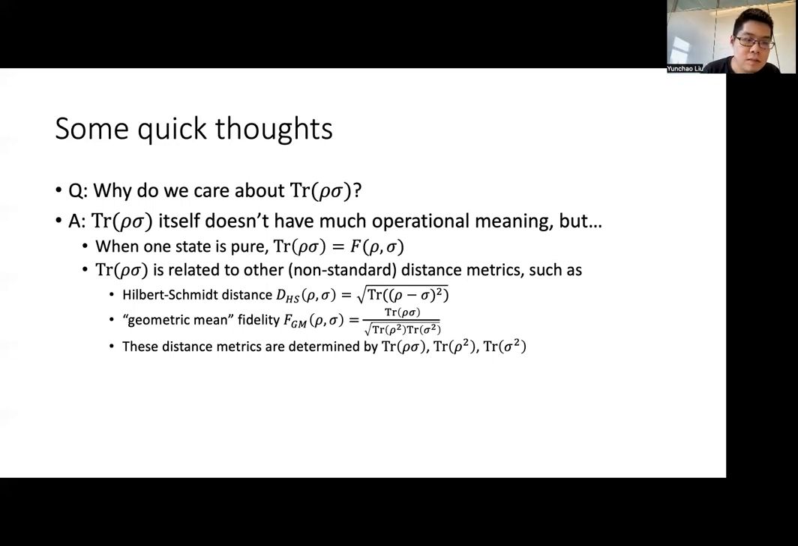So we can see that these distance metrics are determined by trace rho sigma, trace rho squared, and trace sigma squared. So in our setting, Alice and Bob need to estimate trace rho sigma, and then they can estimate trace rho squared and trace sigma squared locally, and finally they can compute the above quantities.